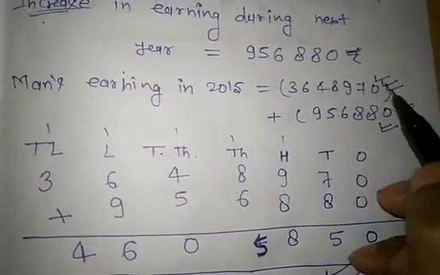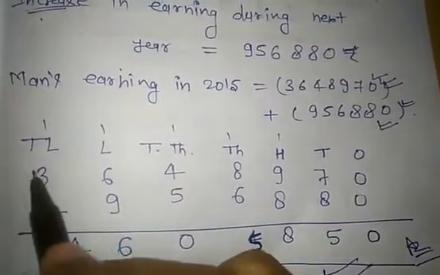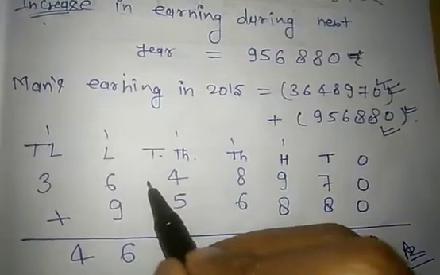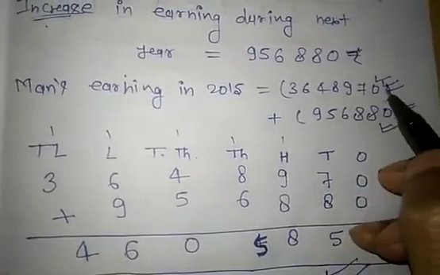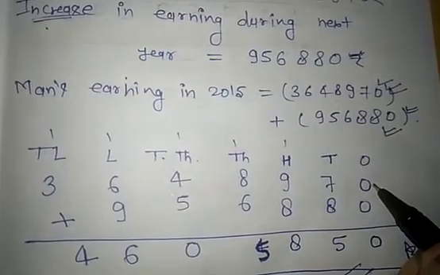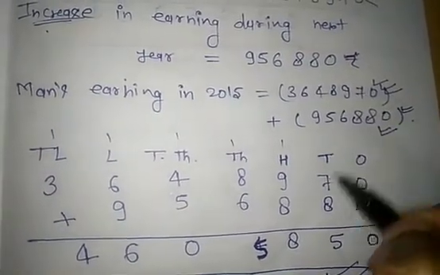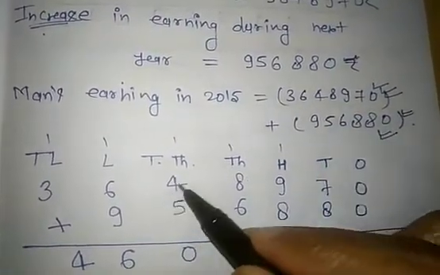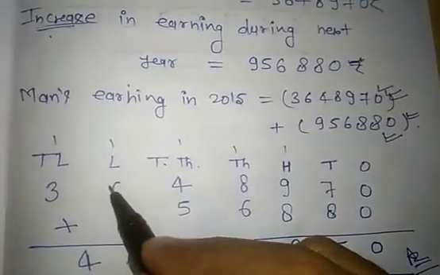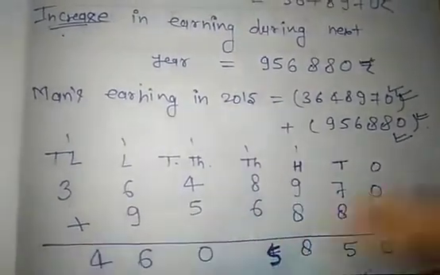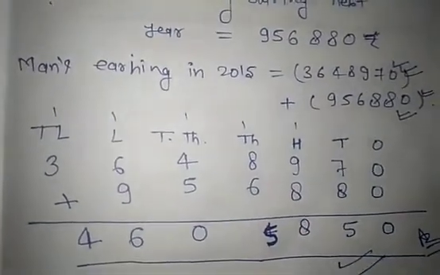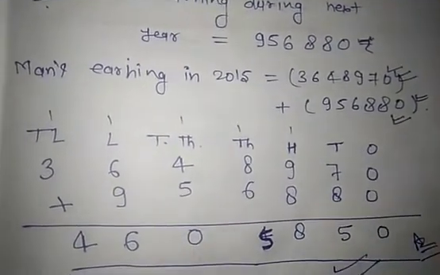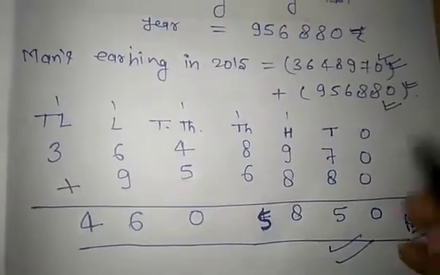First write the given value in this way: ones place, tens place, hundreds place, thousands place, 10,000 place, lakh place and 10 lakh place. 0 is at the ones place, so put 0 at the ones place. 7 is at the tens place, 9 at the hundreds place, 8 at the thousands place, 4 at the 10,000 place, 6 at the lakh place and 3 at the 10 lakh place. In the same way, write the other amount. After this we will add them.